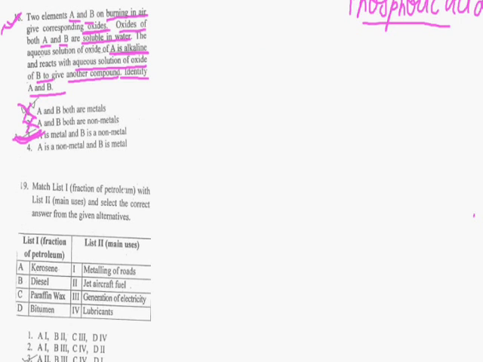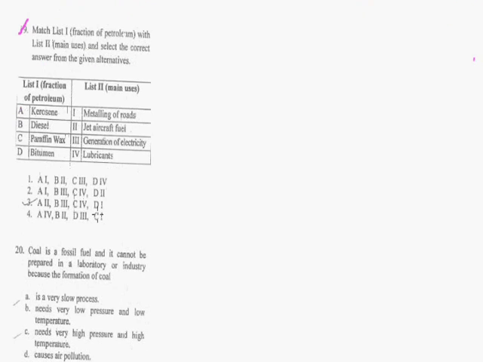So generally oxides of metals are alkaline and those of non-metals are acidic. Thus the elements A and B are metals and non-metals respectively. Okay, now come to question number 19 of chemistry. This is from the topic coal and petroleum. This is also again an average question of this topic.